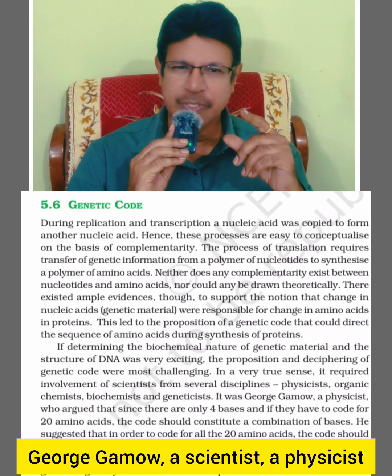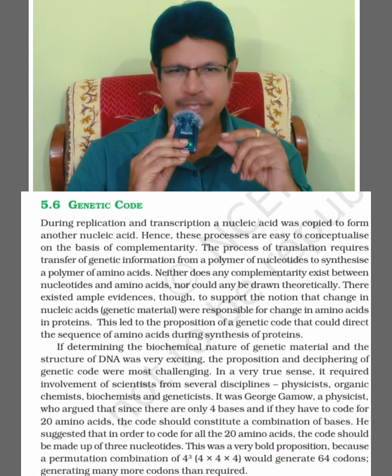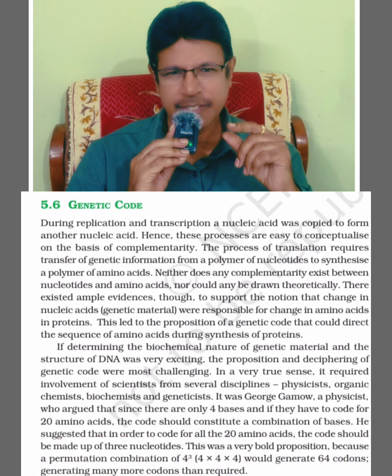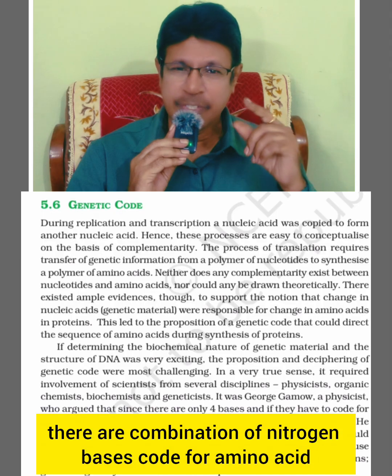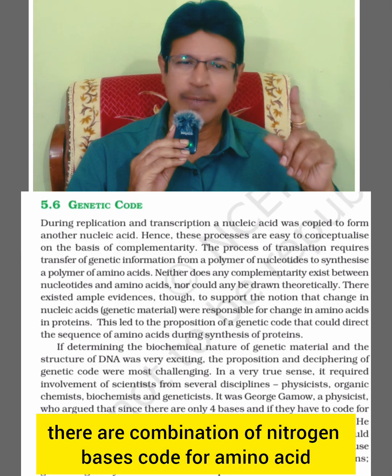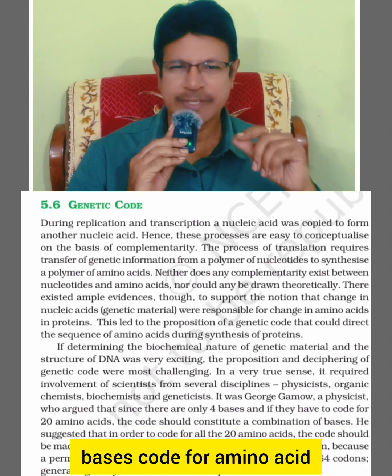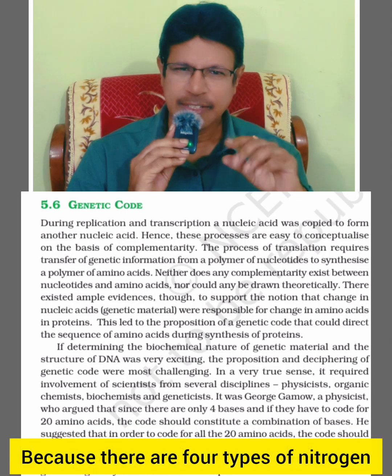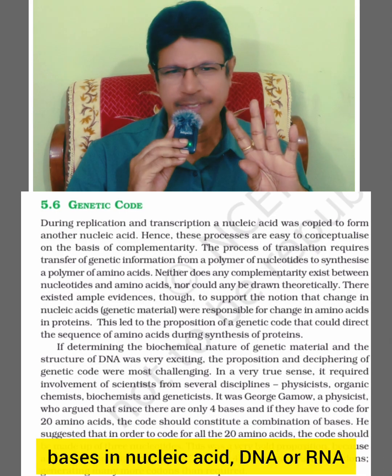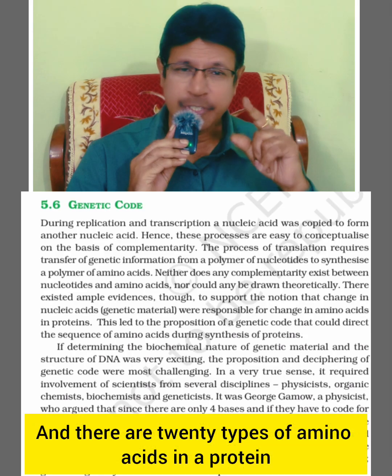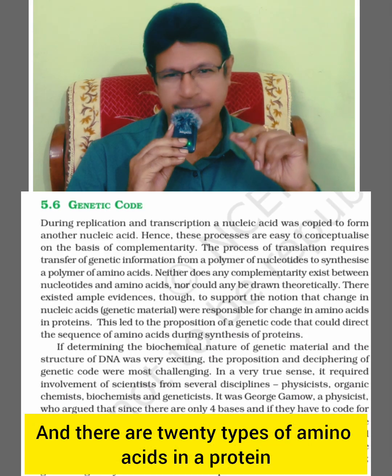George Gamow, a physicist, was of the opinion that a combination of nitrogen bases codes for amino acids. How can we say this? Because there are 4 types of nitrogen bases in nucleic acid, DNA or RNA, and there are 20 types of amino acids in a protein.